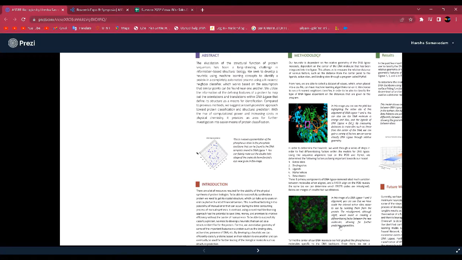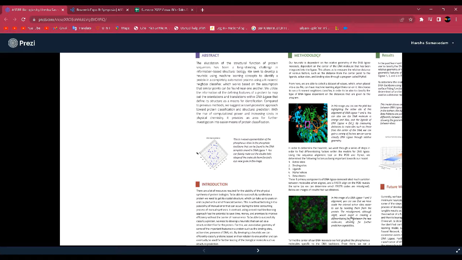Now for the introduction. There are a lot of resources required for the viability of physical synthesis of protein biologics. To be able to successfully synthesize a protein, we need to get its crystal structure, which can take years on end, coupled with a lot of financial barriers. This is without factoring in the possibility of manual error that can occur during this time-consuming process of manual synthesis. In contrast, using a novel machine learning approach has the potential to save time and money, and promises to improve efficiency without the barrier of manual error.